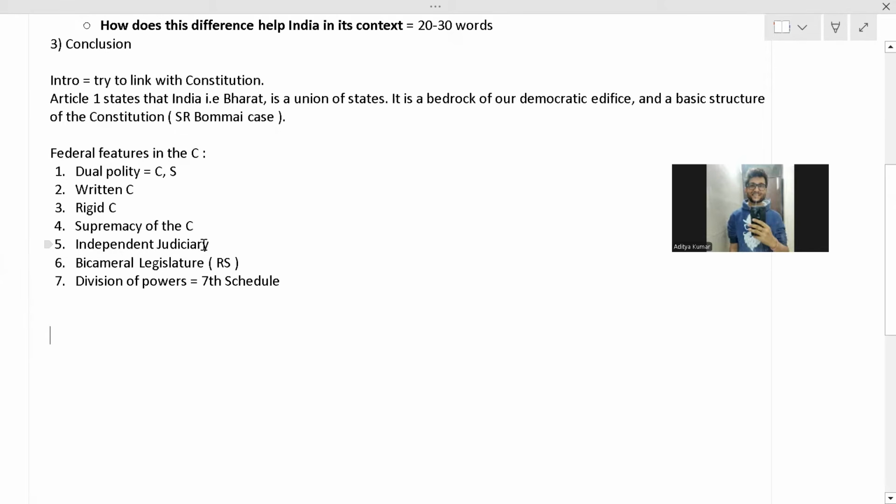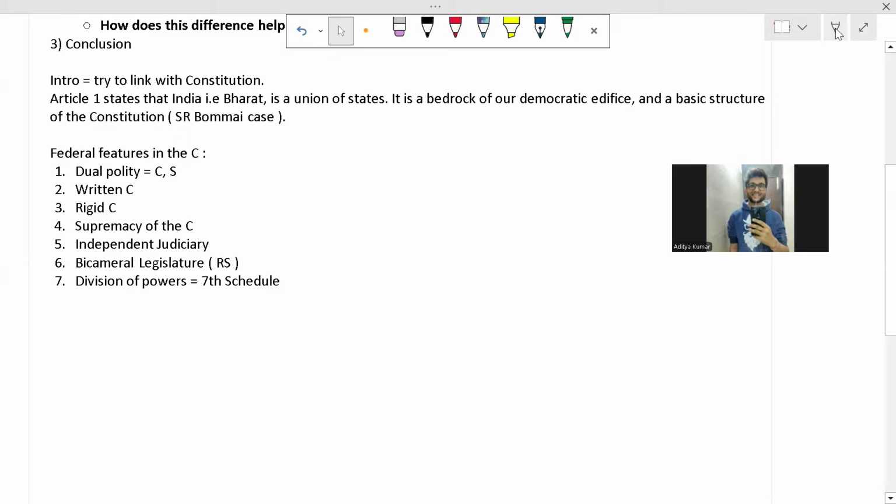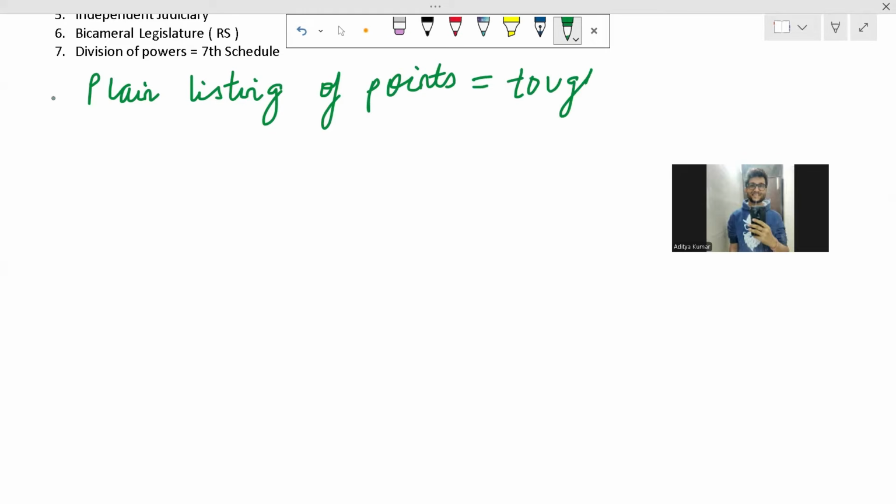Now, let us begin with the main game. These federal features you may forget, because you may remember 3 to 4, but it will be difficult to remember all 7. And that's when the template strategy comes into the picture. So we see that a plain listing of points is tough and difficult to remember.